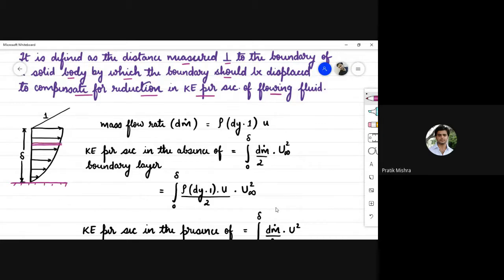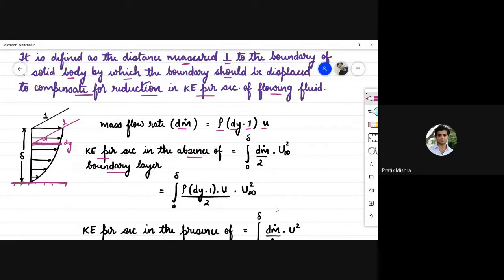Say this is a strip of thickness dy. The velocity at this strip is u and its width say 1. So the mass flow rate through this strip, dm dot, is equal to rho dy into 1 into u. So the kinetic energy per second in the absence of boundary layer.